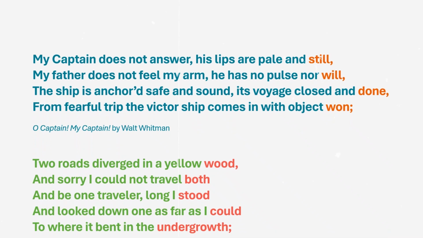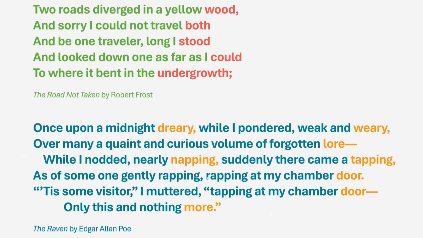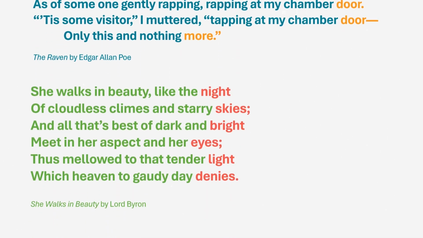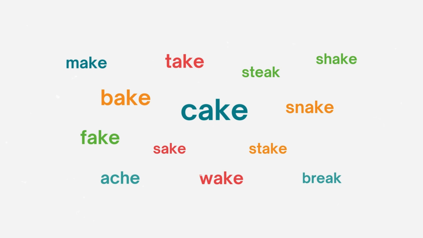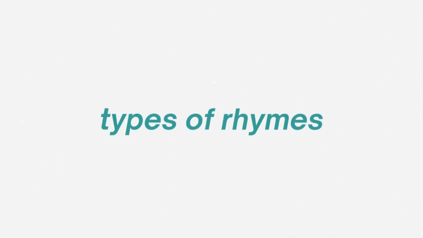In poetry, rhyme is the repetition of identical or similar sounds, usually at the end of lines in a poem. However, rhymes can also be used in prose. Make, cake, bake, take, and lake are all examples of words that rhyme in English. Now, there are several kinds of rhymes. Let's explore each of them in detail.